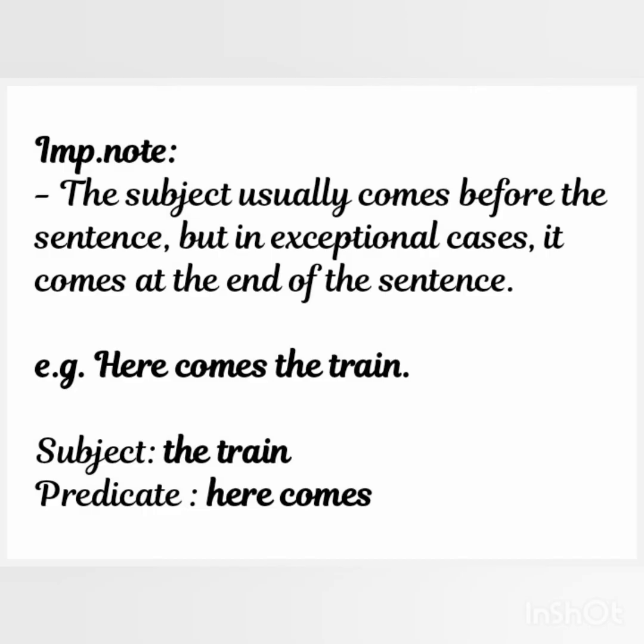One important thing you have to remember: the subject usually comes before the predicate in a sentence, but in exceptional cases it comes at the end of the sentence. In the example you can see, here comes the train. In the above sentence, the verb is comes. We first ask what comes. The answer is train. So, the subject is the train and the predicate is here comes.